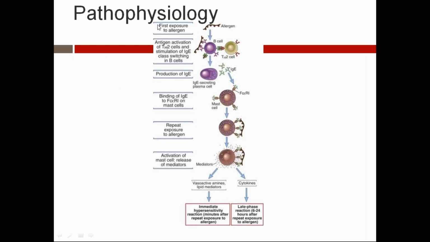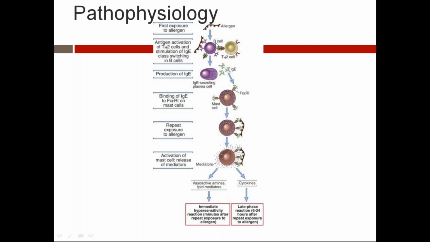So what happens in the pathophysiology? There is exposure to an allergen, whatever the allergen may be. This exposed allergen binds to a B cell initially, for activation of T helper cells. They become memory cells, and there is stimulation of IgE class switching in B cells.